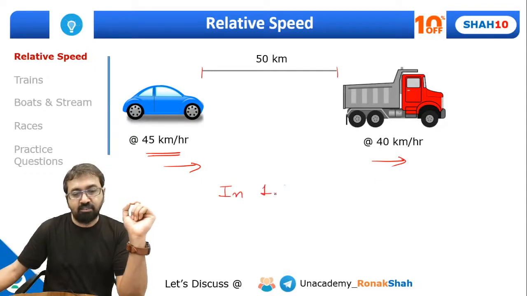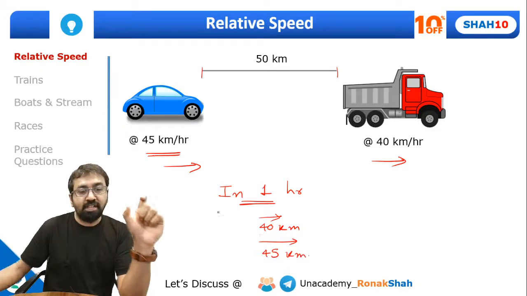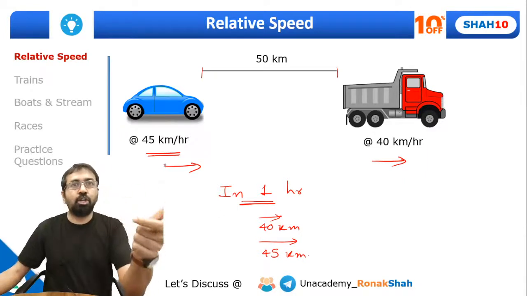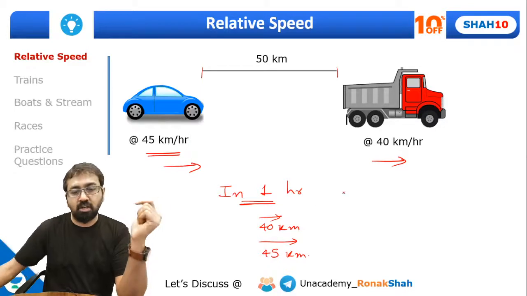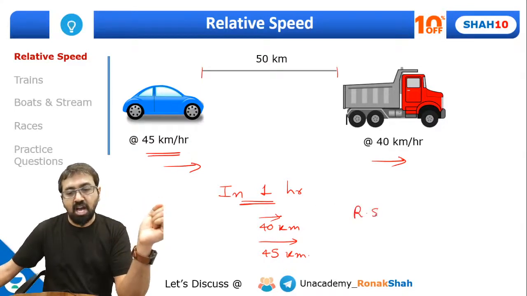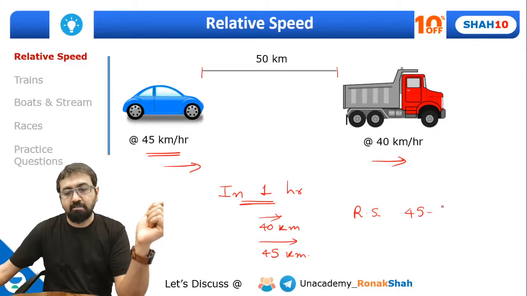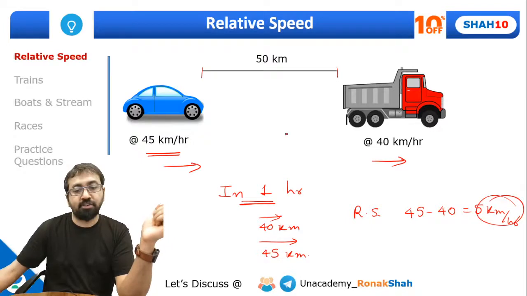Can I say that in 1 hour the truck will move forward 40 km while the car will move forward 45 km? So definitely the car will travel 5 more kilometers every hour over the truck. So what is the relative speed of the car over the truck? It's 45 minus 40, that is 5 kilometers per hour. This is the relative speed of the car over the truck.